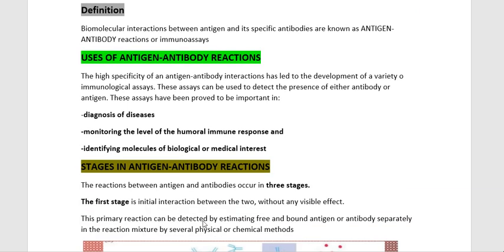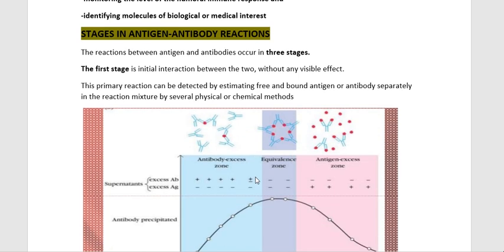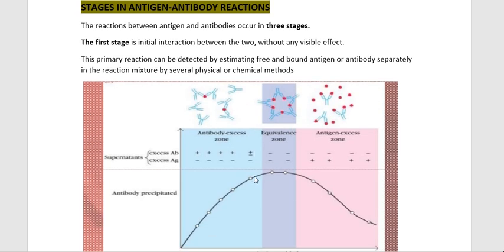Then moving to the stages in antigen antibody reactions. The reactions between antigens and antibodies occur in three stages. How many stages? Three stages. The first stage is the initial interaction between the antigen and the antibody, and in this stage we don't have any visible effect. This primary reaction can be detected by estimating the free and bound antigen or antibody separately in the reaction mixture by several physical or chemical methods.